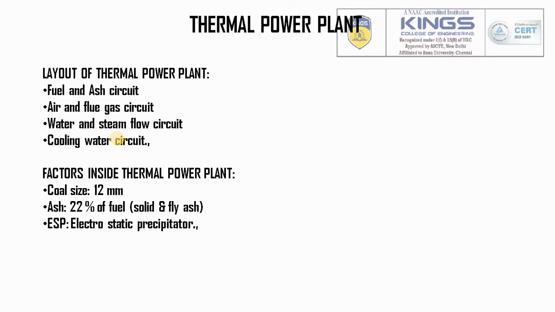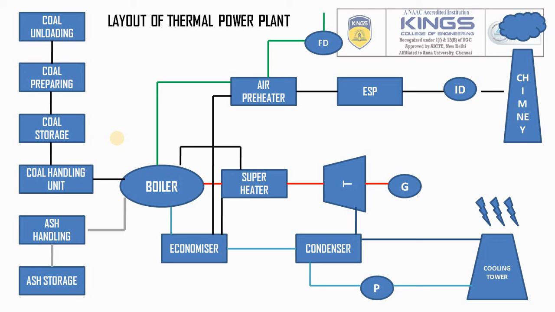Looking at the layout of the thermal power plant, coal is unloaded from a yard, prepared and sieved inside the coal preparation plant. After that it is stored inside a coal storage unit. After that, in the coal handling unit, we use multiple belt conveyors that go to the boiler. Likewise, from the FD unit, FD is forced draft, incoming air is sucked from the atmosphere, heated in the air preheater and goes to the boiler. In terms of water, the economizer is the device that supplies water.